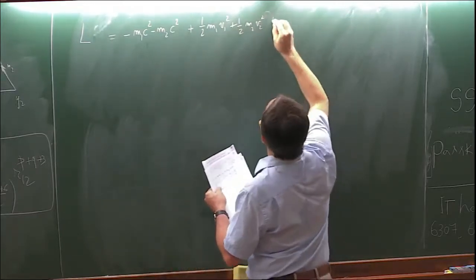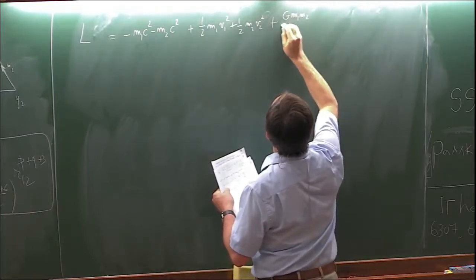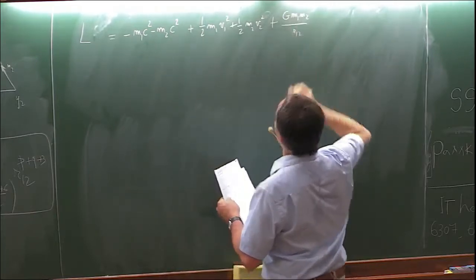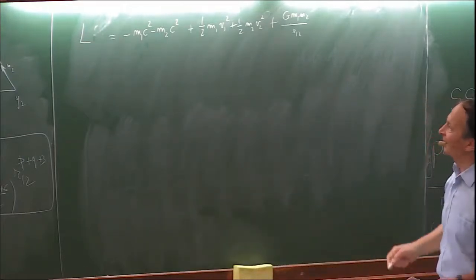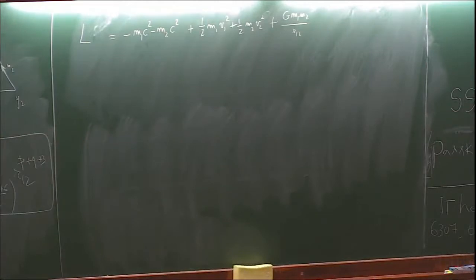And there will be the gravitational potential term. And you remember from yesterday that it is absolutely crucial to compute the gravitational part of the Fokker action